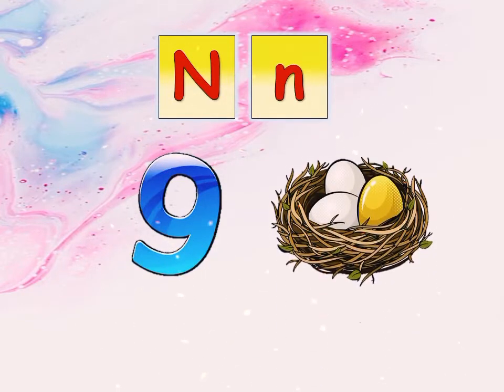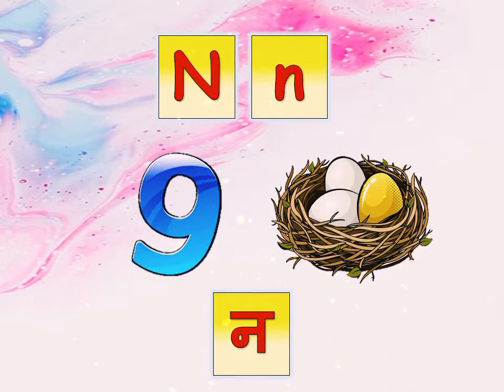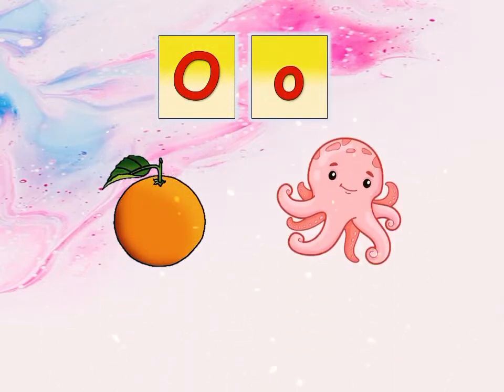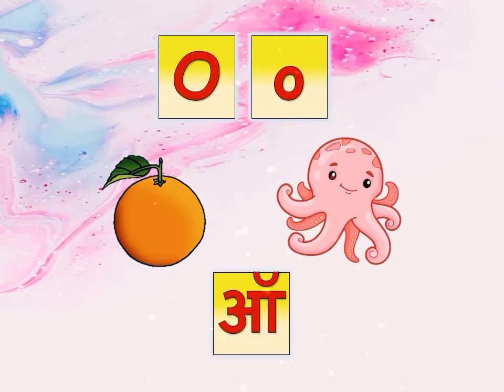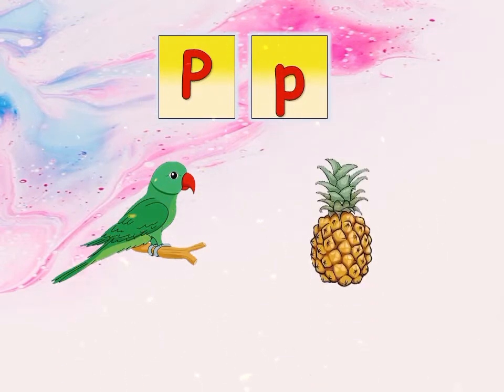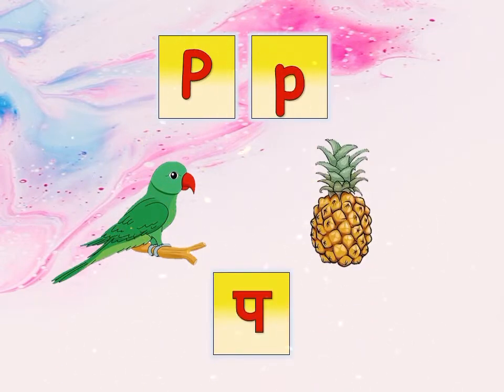N. N for nine. N for nest. N says N. O. O for orange. O for octopus. O says O. P. P for parrot. P for pineapple. P says P.